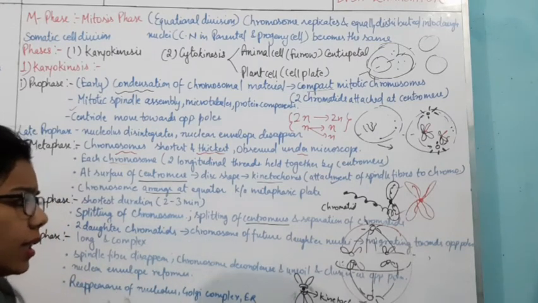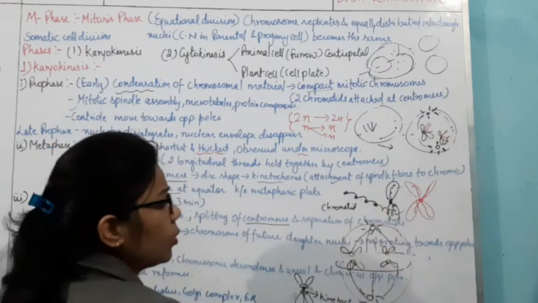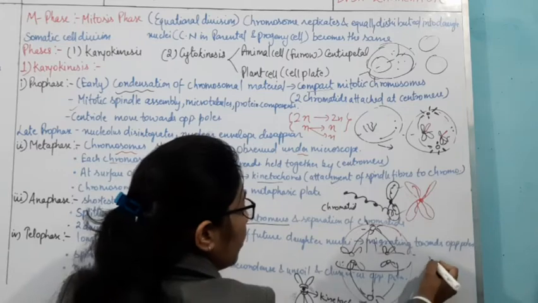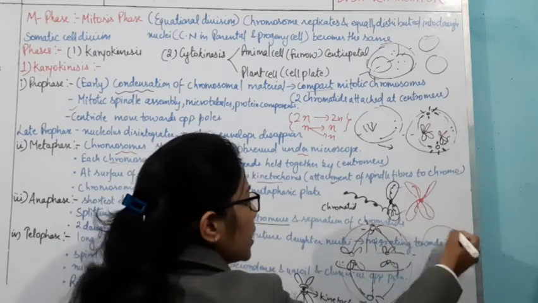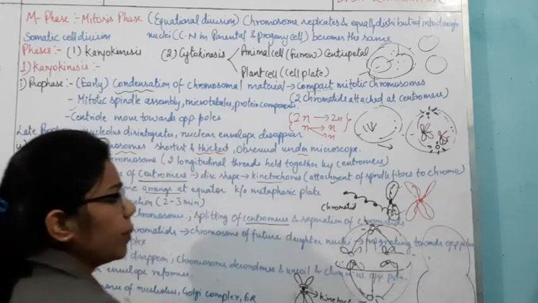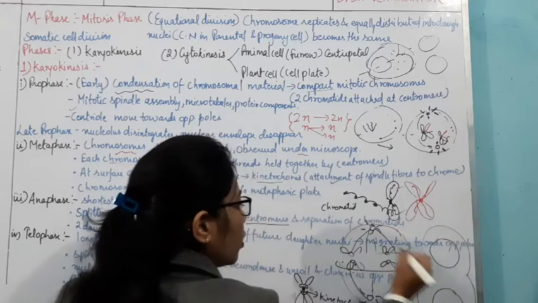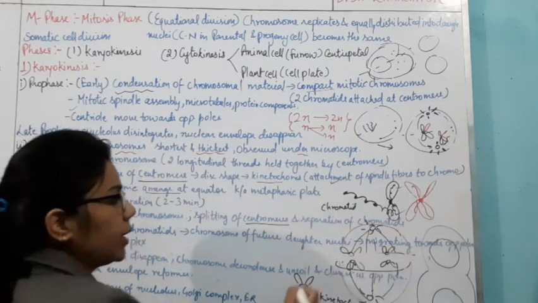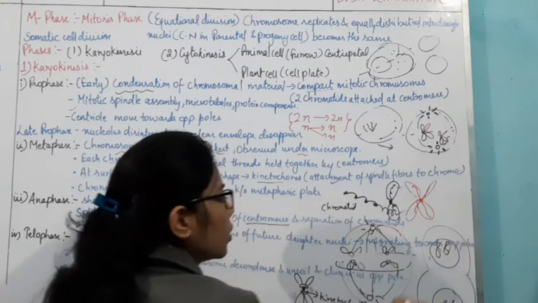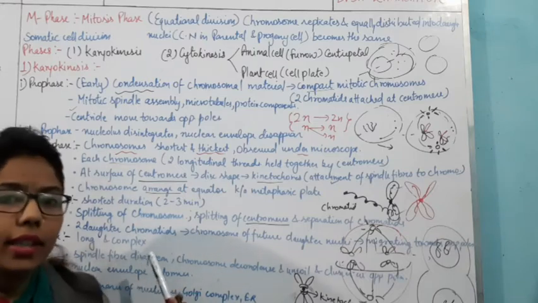Now everything is done. What will happen? They will move to the opposite pole. When they move to the opposite pole, you can see the structure: the cell will become like this one. Okay, this one will become this one. So here also it will form daughter nuclei, and here also it will form daughter nuclei. It means that here also it will form the chromosomes, and here also. So the same thing, after anaphase there is a telophase.